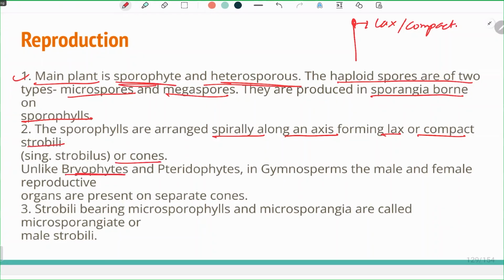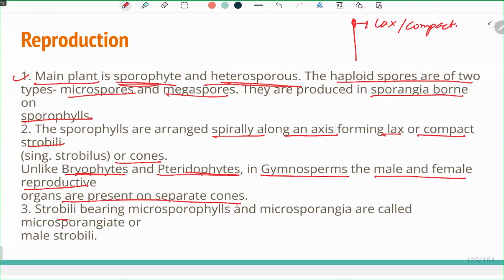Now, unlike bryophytes and pteridophytes, in gymnosperms the male and the female reproductive organs are present on separate cones. In bryophytes and pteridophytes, there were plants in which the male and the female gametophytes were present on the same cone. But in gymnosperms and in angiosperms, these reproductive organs were present on separate cones. Now, these cones can be borne on the same plant as well as on two different plants.